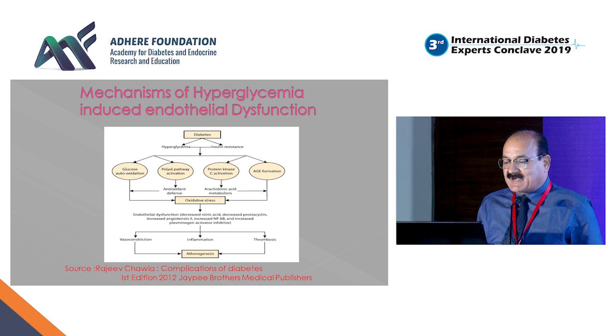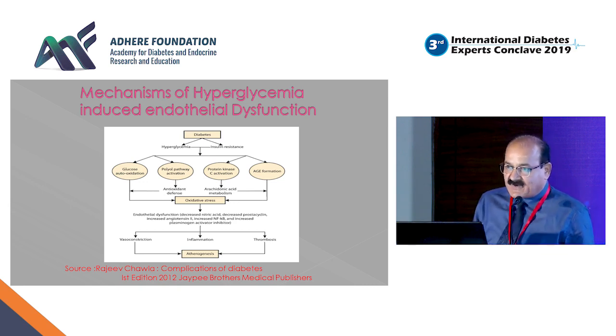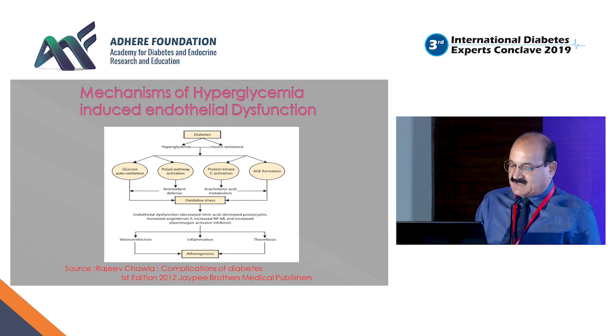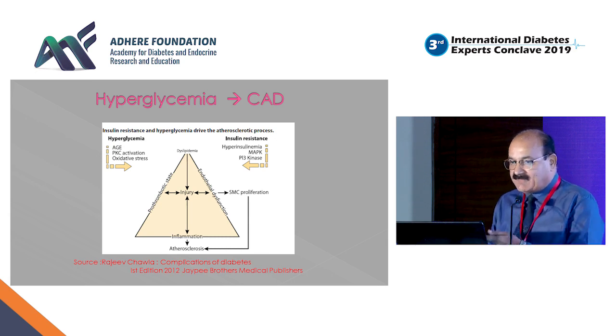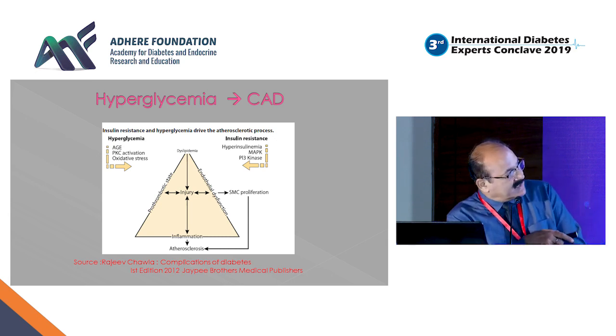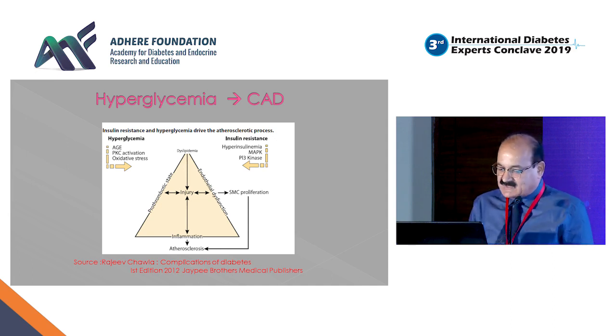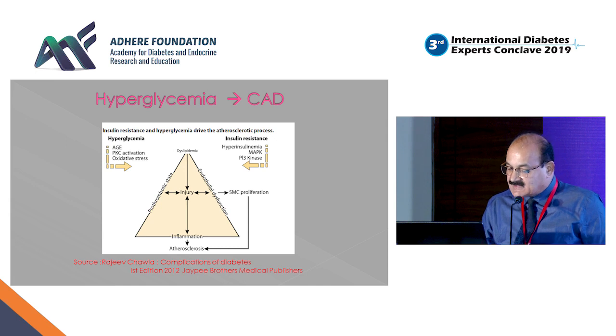This is what we propose, that mechanisms of hyperglycemia-induced endothelial dysfunction could be through various pathways. It could be glucose autooxidation, the polyol pathway, protein kinase C activation, or advanced glycation end products, which induce oxidative stress. There is endothelial dysfunction, increased angiotensin 2 levels, NF-kappa B goes on the higher side, and there is increased plasminogen activator inhibitor activity, which induces not only vasoconstriction, but also inflammation and rampant atherosclerosis in these patients. So it is hyperglycemia along with insulin resistance which induces endothelial dysfunction. Smooth muscle proliferation happens, and that is how rampant atherosclerosis is seen in these patients.